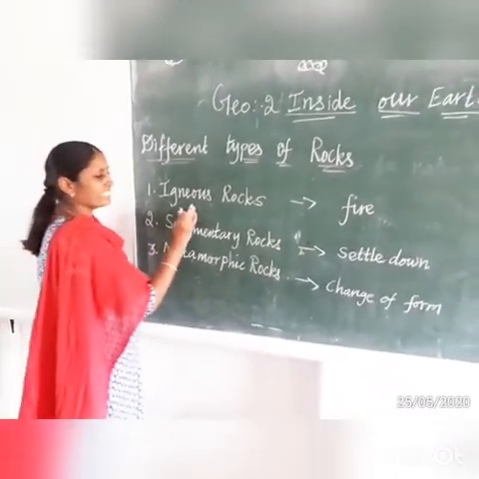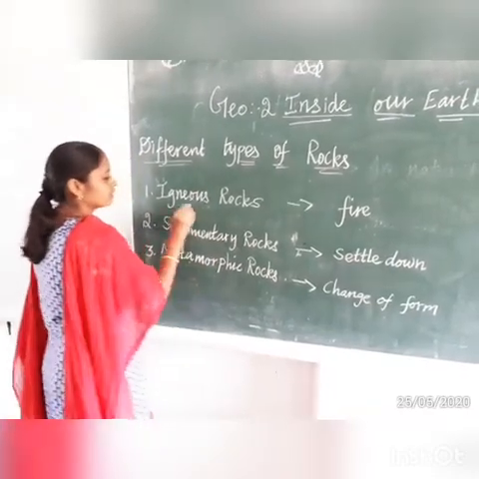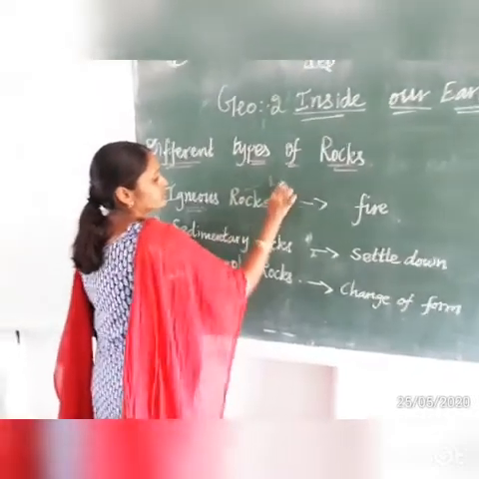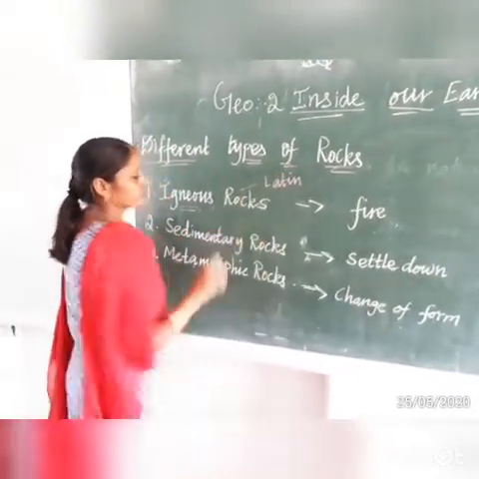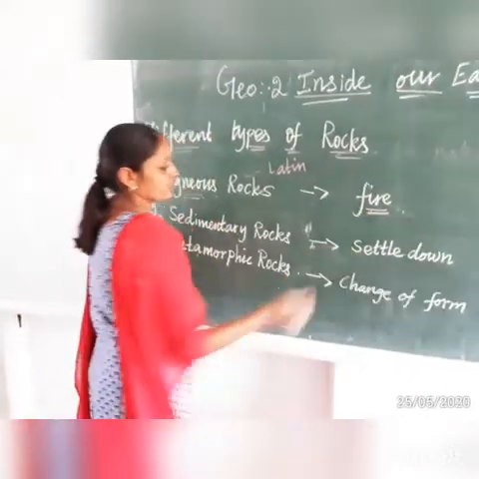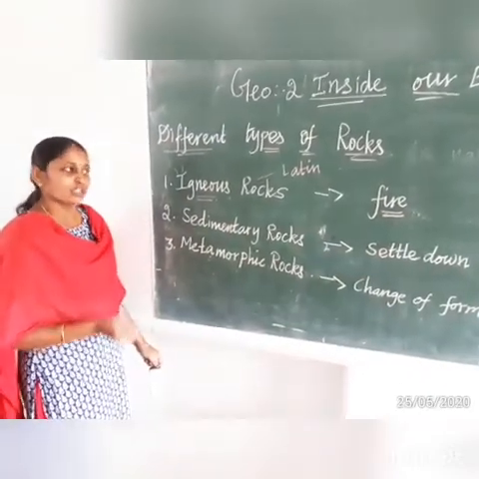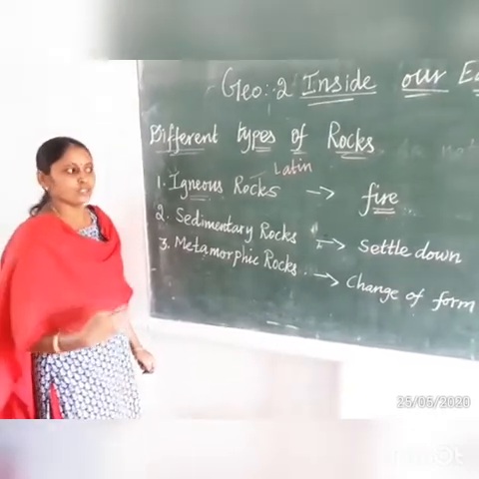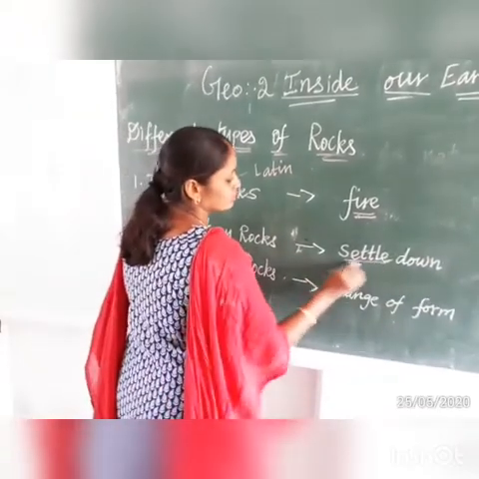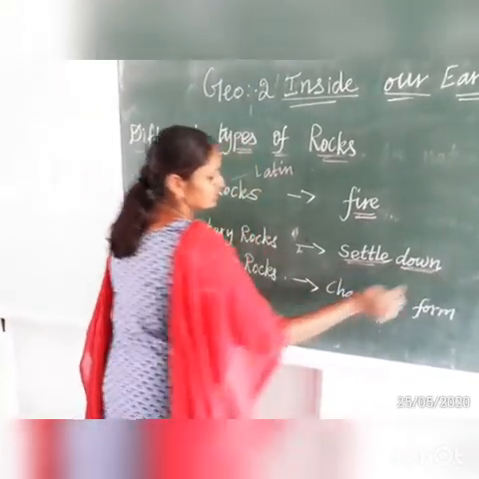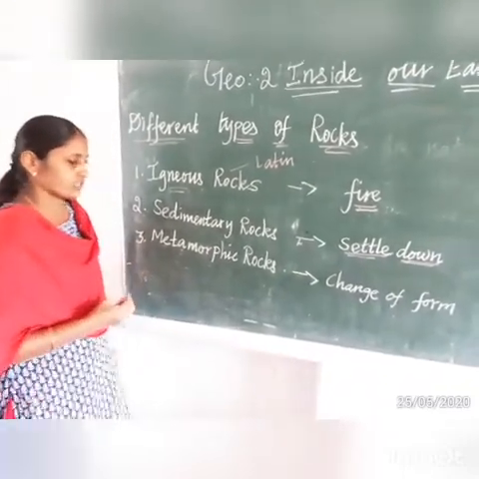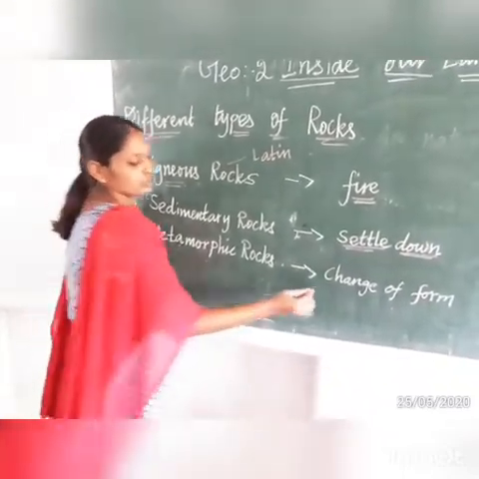What do we mean by igneous rocks? The word is derived from Latin; all 3 words are derived from Latin. The meaning of igneous is fire. Sedimentary also came from a Latin word, meaning settle down. And metamorphic also came from Latin, meaning change of form.